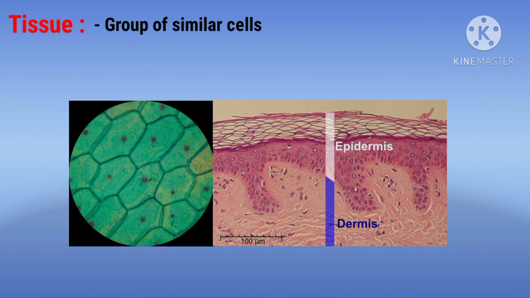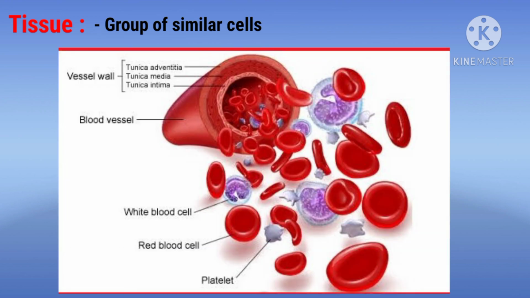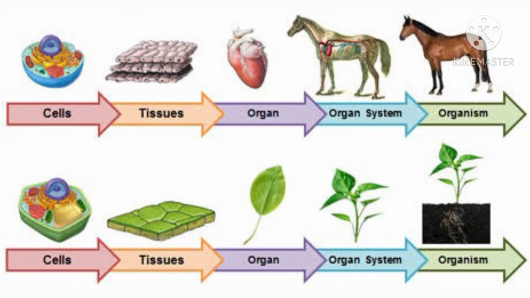A tissue can have more than one type of cell. For example, blood is a tissue and it is made up of red blood cells, white blood cells, blood platelets and blood plasma. This blood plasma is the liquid portion of the blood. See this image? A group of cells forms tissues, different tissues form an organ, and the organs are grouped to form an organ system, and the organ system leads to an organism.